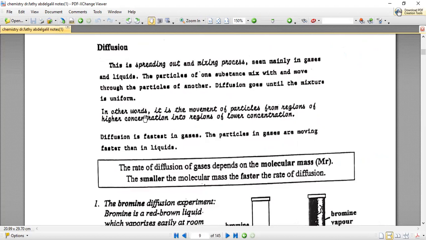Let's proceed again. Why is diffusion only seen in liquids and gases? Why is it not seen in solids? This is the second question you can answer in the comment section.